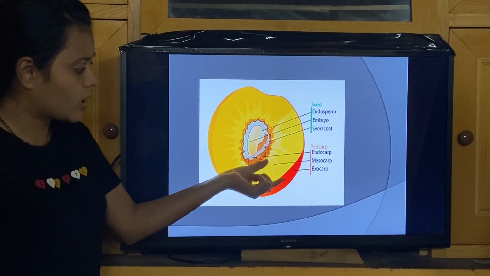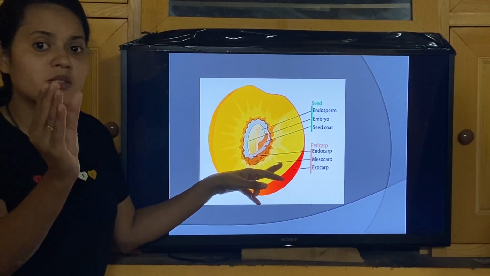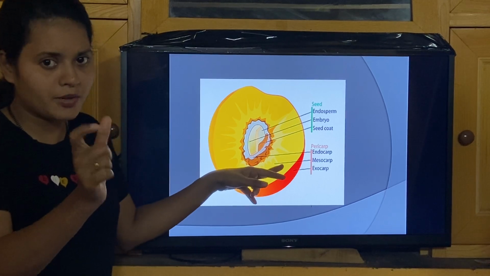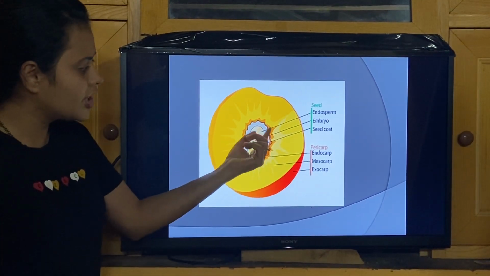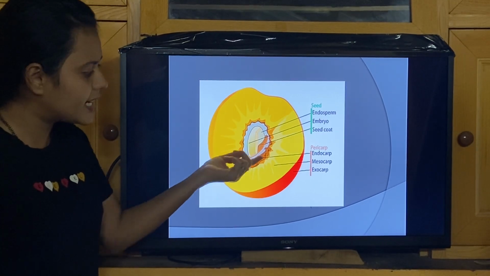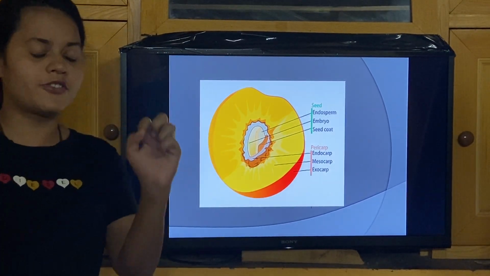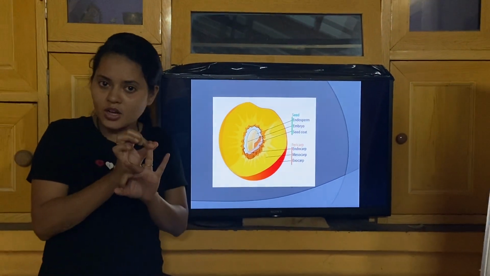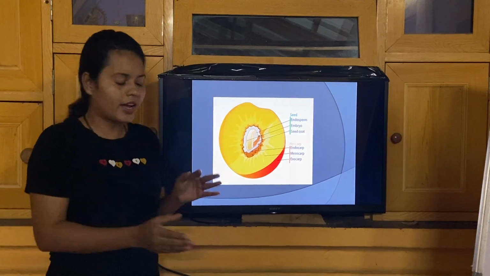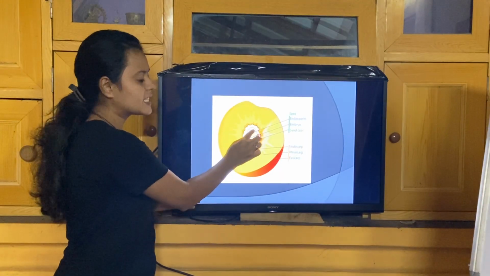This is the exocarp. The fleshy part that you eat is the mesocarp. So it is the middle, meso, remember this, mesocarp. And the region which is nearer to the seed is called the endocarp, remember. So the pericarp is differentiated into three layers: exocarp, mesocarp and endocarp. And inside the endocarp, there will be the seed.